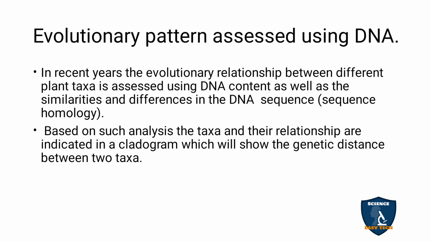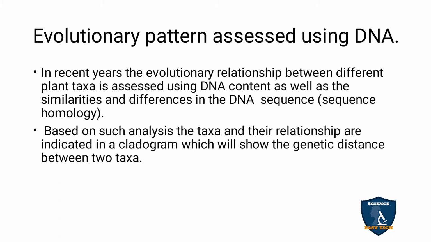And nowadays they are working on the evolutionary process, how the relationship takes place between plants. Some characters resemble gymnosperms and some resemble angiosperms. Even gymnosperms have some similarities with angiosperms also. This you have studied in your 11th standard also. So how are they assessed, using the DNA content.